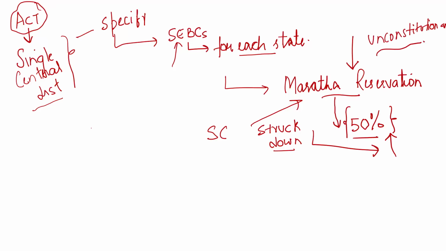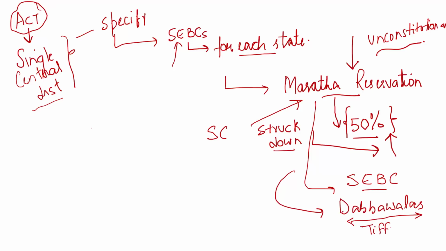One argument given by the state government of Maharashtra was that these Marathas are basically socially and educationally backward. Why? Because the majority of these Marathas are dabbawalas, or what we call the tiffinwalas. They are socially backward, they are educationally backward. That is why they don't have jobs. That is why the majority of them are these dabbawalas and tiffinwalas in Maharashtra.